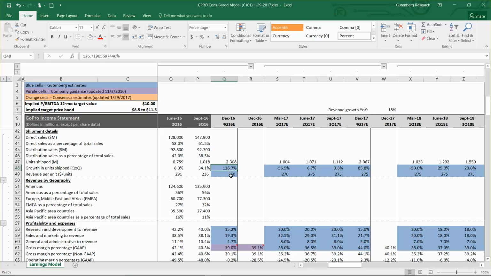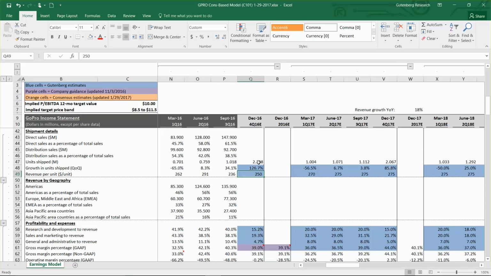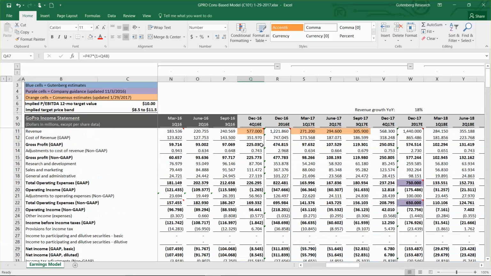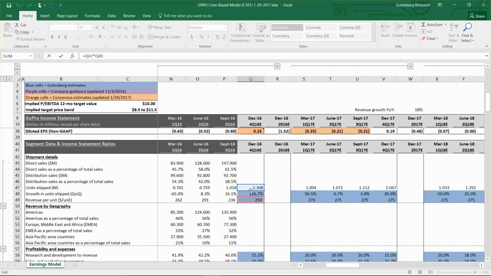If you just multiply your estimates of revenue per unit shipped, in this case in the December quarter, I've got $250 on average versus $236 in the third quarter of this year. We multiply that by the total number of units sold, and that gets us to our revenue at the top of the income statement. So you can see that's a simple equation there.